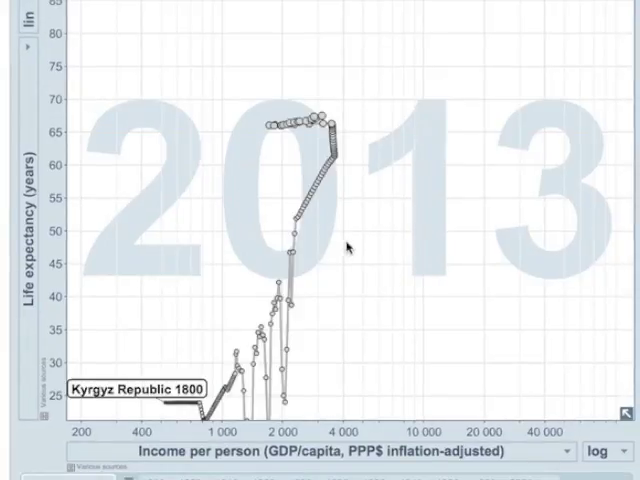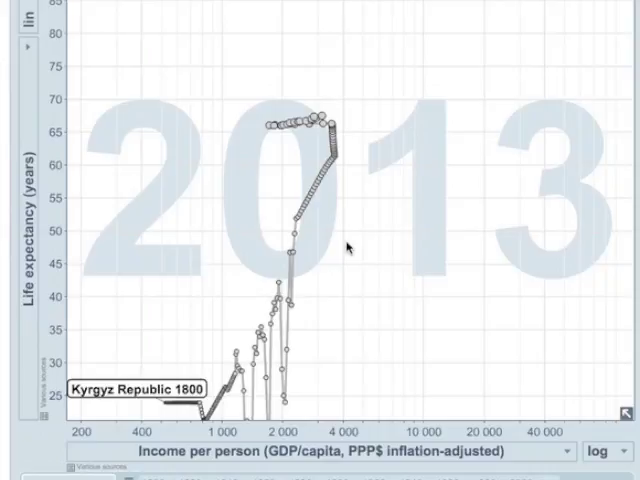Kyrgyzstan is a developing country. The health status of Kyrgyzstan, judged by the figures on life expectancy and age-specific mortality rates, is at the top end of the range of countries of its per capita income. Life expectancy at birth is 66 years, similar to the level reported for the upper middle income countries, whose average income per capita is $3,410.